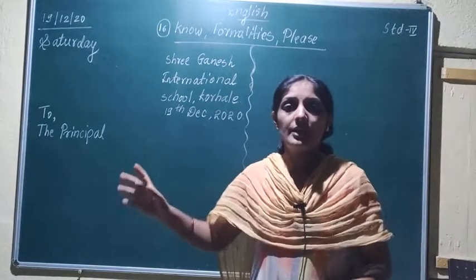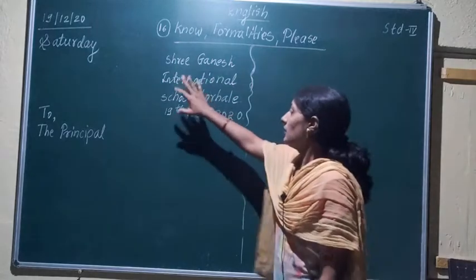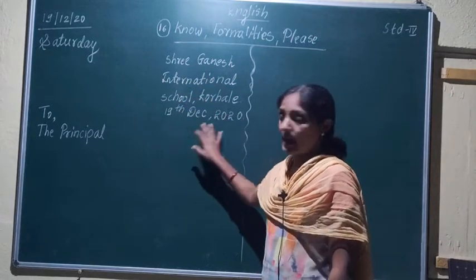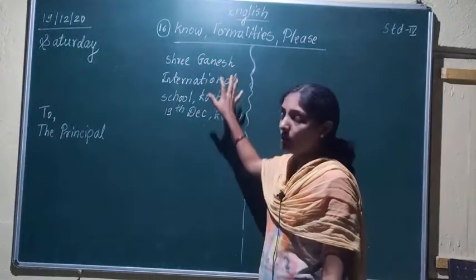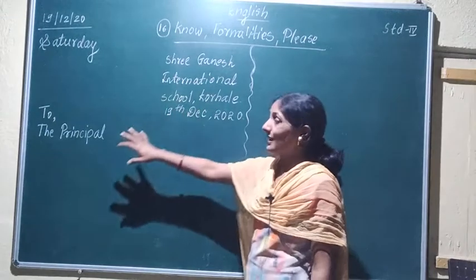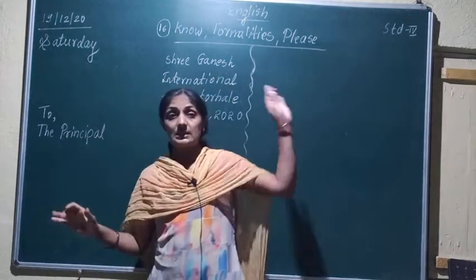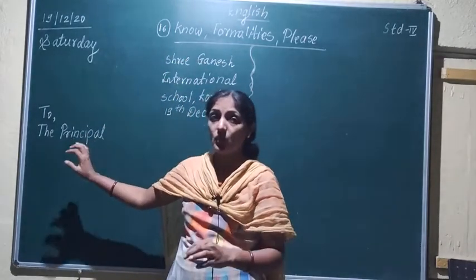Okay, we have completed what we have done. We have written the address, Sri Ganesh International School, Korale, and the date, 19th December 2020. Our right corner address is over. Now we are going to write down the left side, the receiver. Now this is the address of the sender. Now this is the address of the receiver.